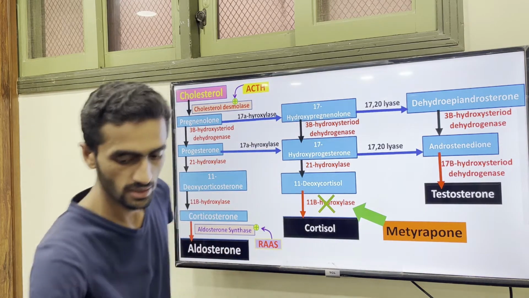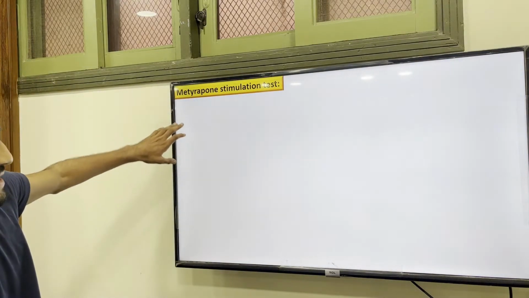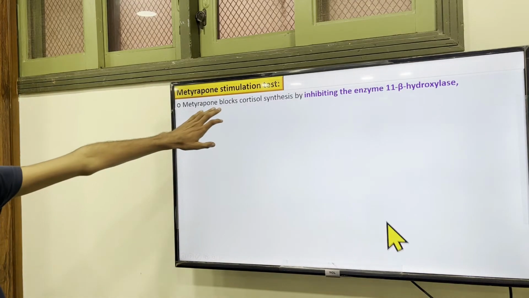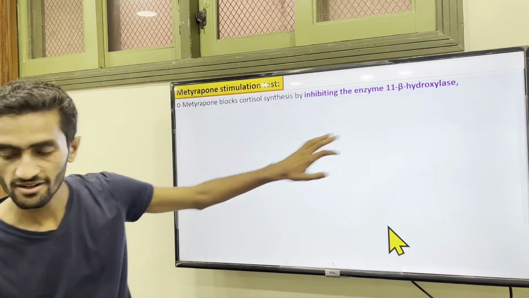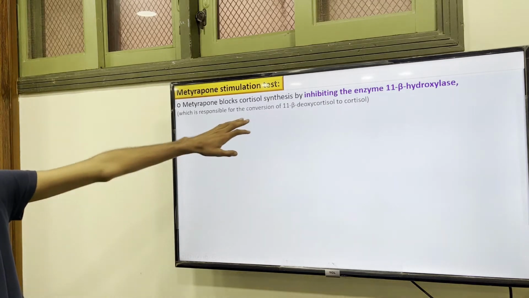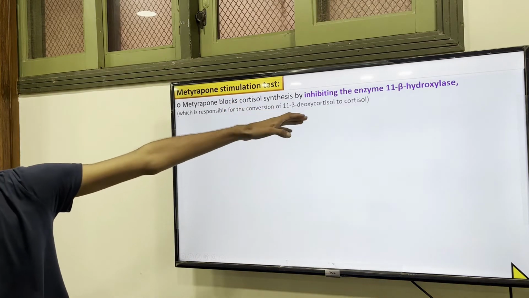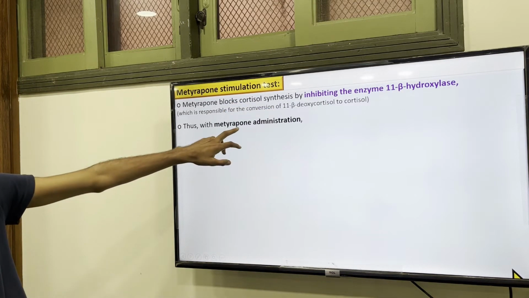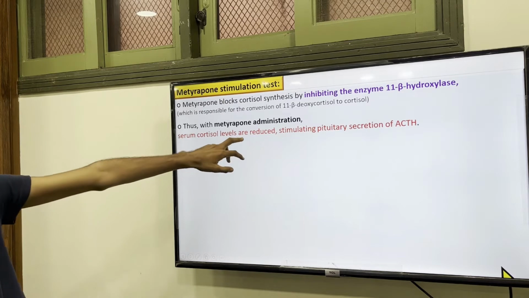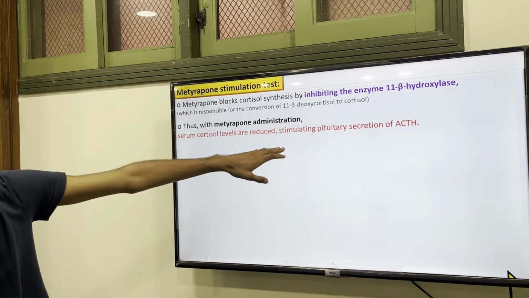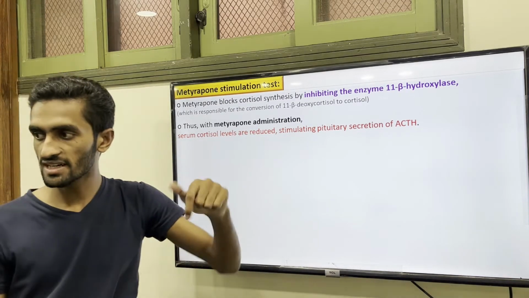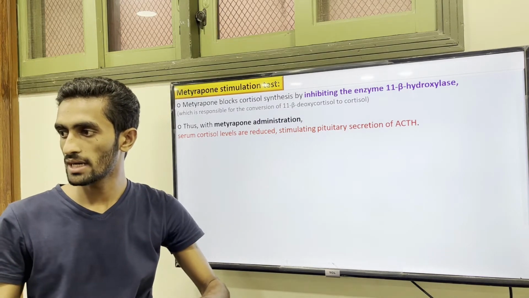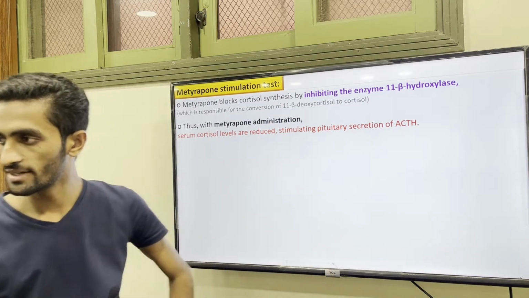The same thing is mentioned here. It stops 11-beta hydroxylase, which is responsible for the conversion of 11-deoxycortisol into cortisol. With Metyrapone administration, serum cortisol is reduced, stimulating the ACTH, because when cortisol goes down, ACTH goes up. 11-deoxycortisol cannot send feedback.